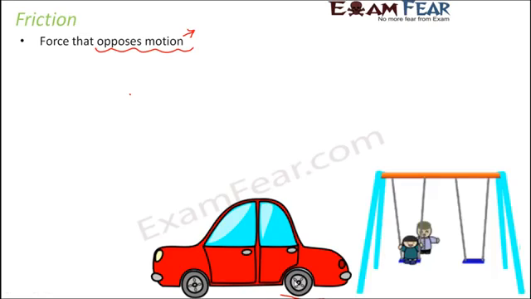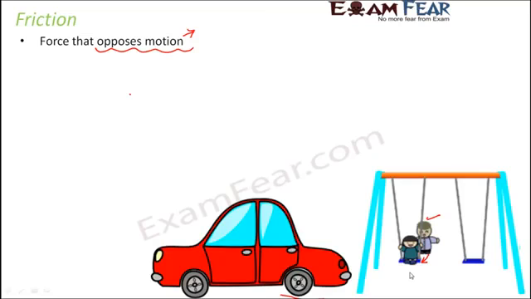Let's look at another example. Have you ever been to the children's play area, and there you would have seen these kinds of swings? Now what happens when you sit on the swing and somebody is pushing you from behind? Here you can see this boy is pushing you from behind. Once he applies some force, you keep swinging for some time and then you come to rest on your own, even if he is not applying any further force to make you move.